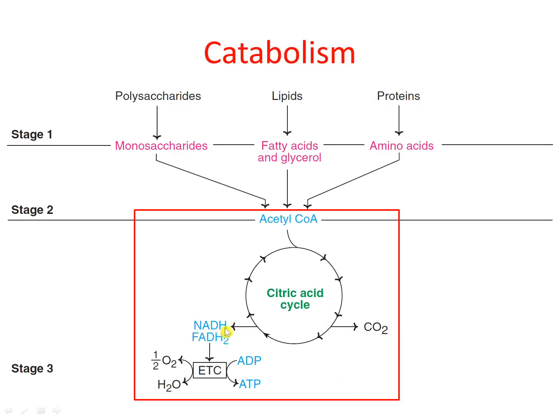Now NADH is nicotinamide adenine dinucleotide hydrogen, and FADH2 is flavin adenine dinucleotide dihydrogen. These two are coenzymes, and they usually participate in the electron transport chain, or electron transfer chain, where they lead to the formation of ATPs.